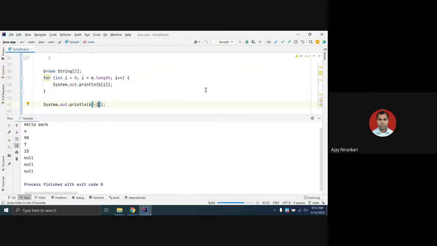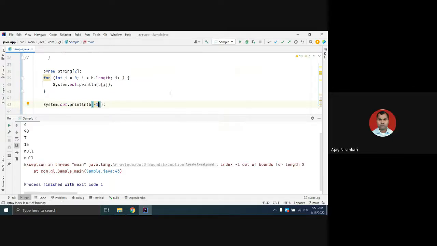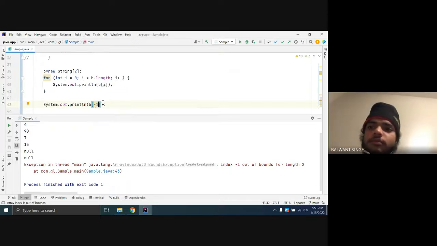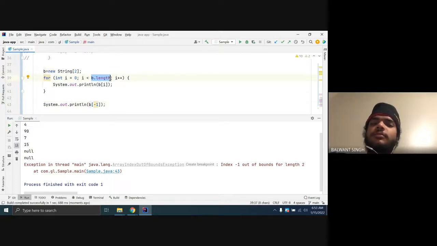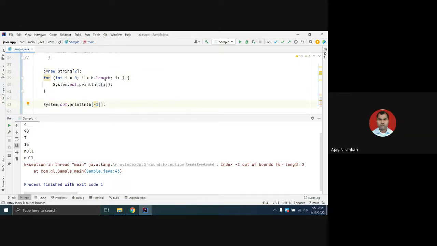So please note that array positions start from 0, 1, 2, 3, only positive numbers. You cannot pass any negative number here, and you cannot pass any number beyond the length either. So always try to use b dot length property before accessing any value from an array.